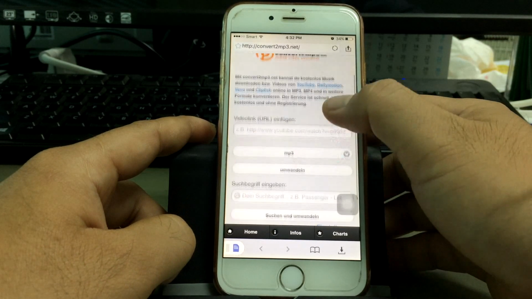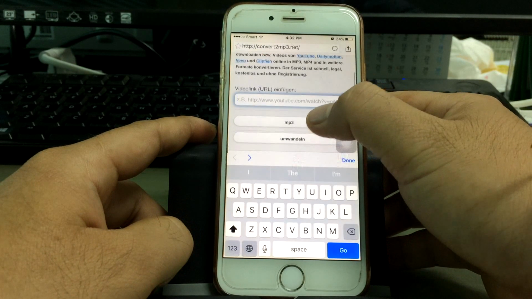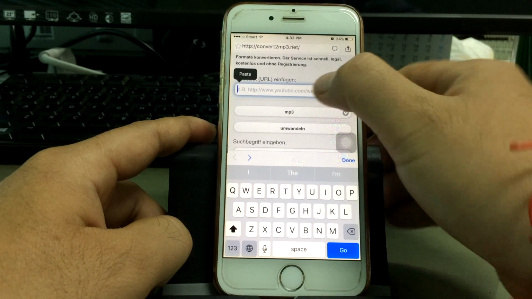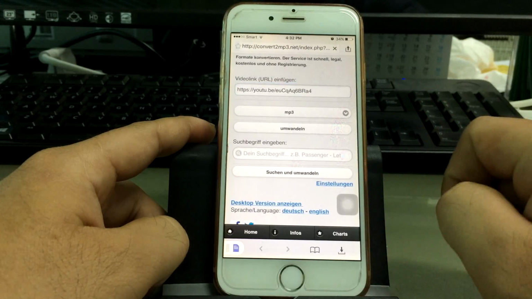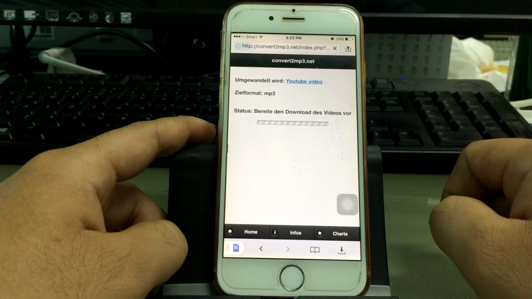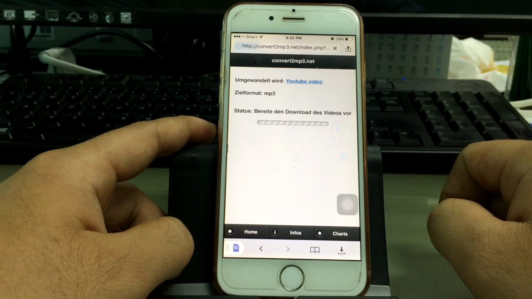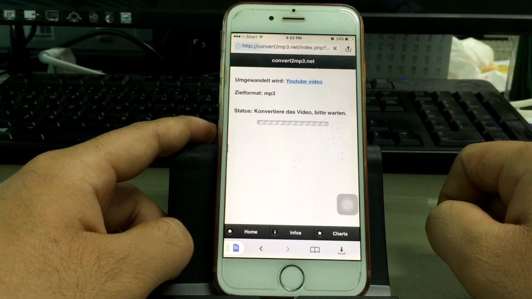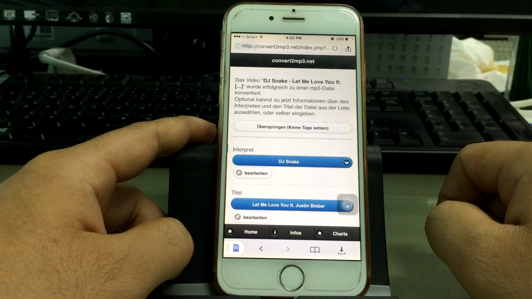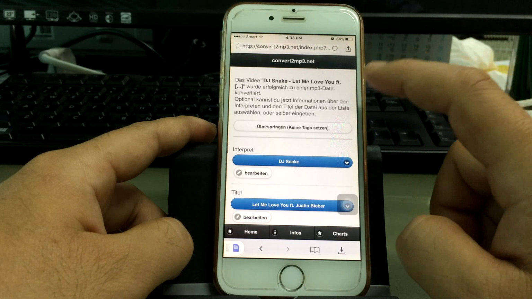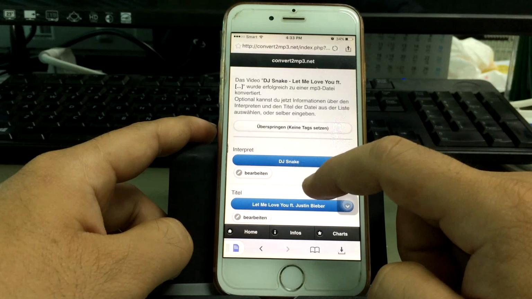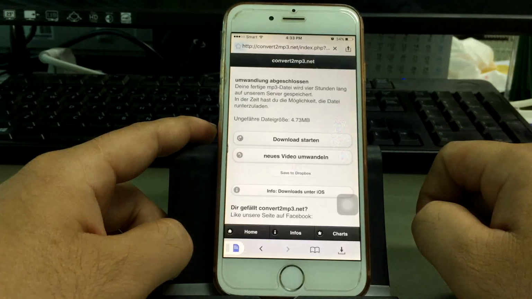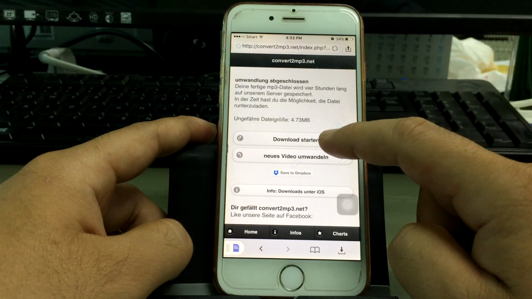And then paste the link URL. Paste the song link URL, and then tap go. Please wait while it's converting. When the conversion is finished, you tap here. Tap here. And then tap download start 10.